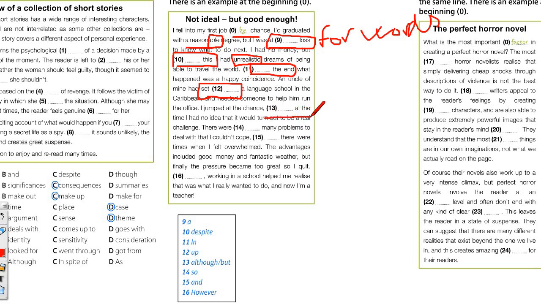Although or but, contrast. I jumped at the chance. Although, so to introduce something negative. I went for a run although it was raining. So although introduces some kind of contrast within the sentence.